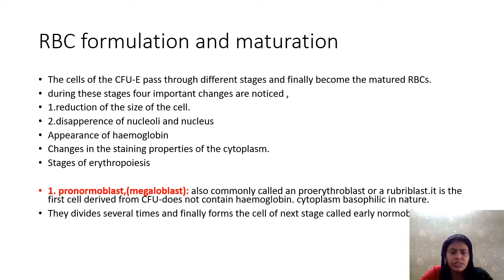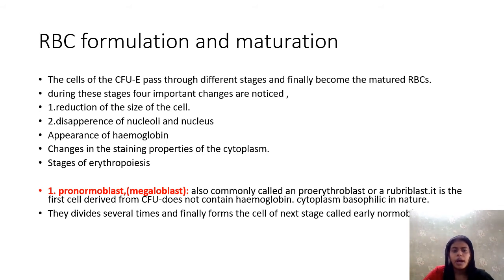Now we are going to discuss different stages of the erythropoiesis, and the first stage is the pronormoblast or megaloblast. It is commonly called proerythroblast or rubriblast. It is the first cell derived from CFU, does not contain hemoglobin, and cytoplasm is basophilic in nature. They divide several times and finally form the cells of the next stage, which is called normoblast.